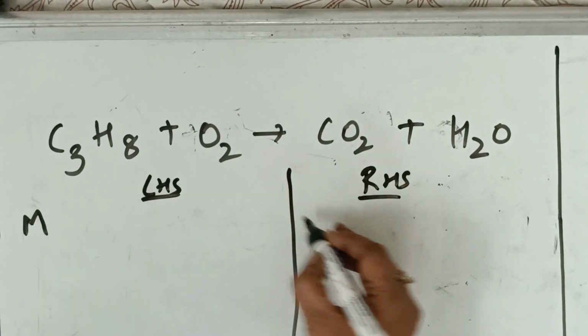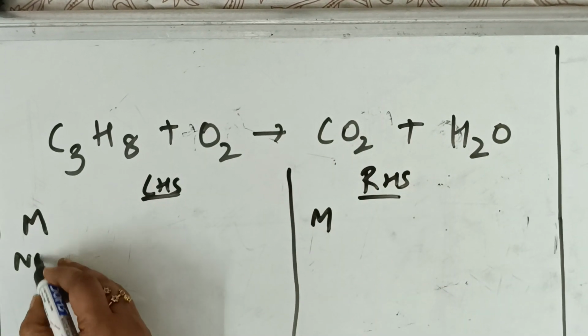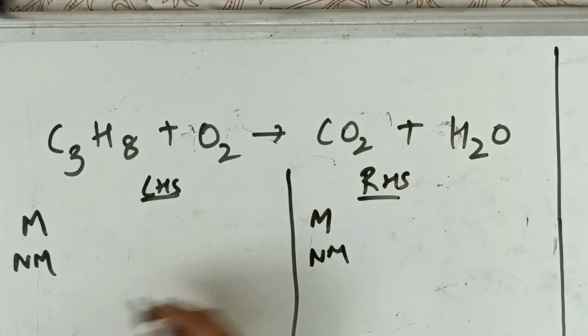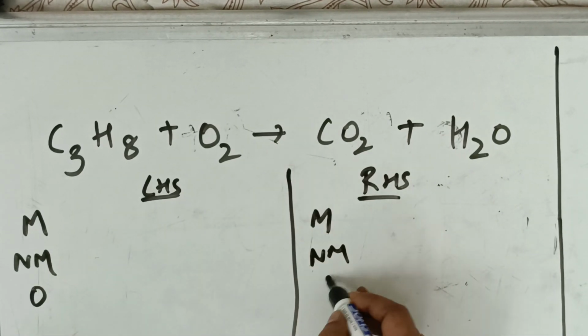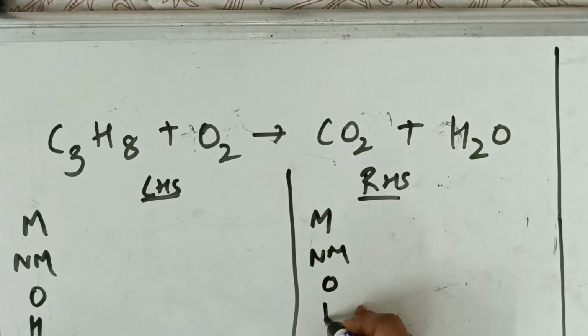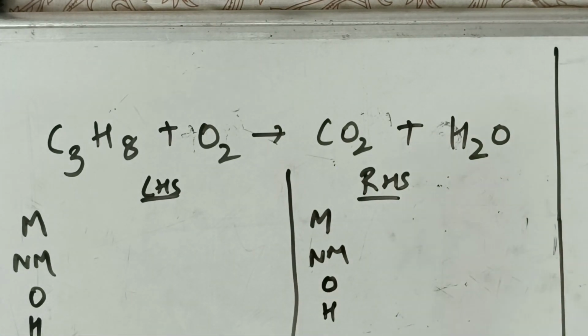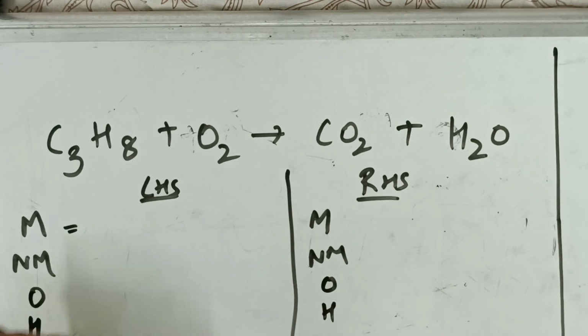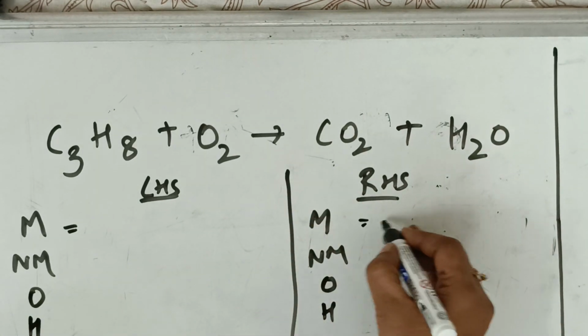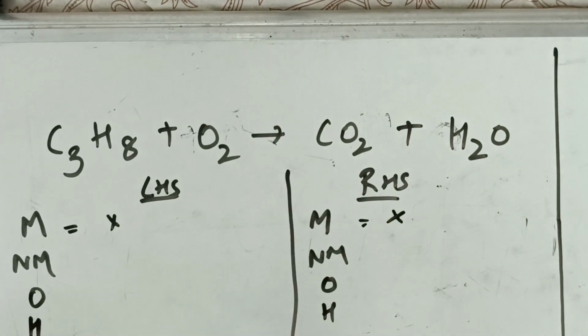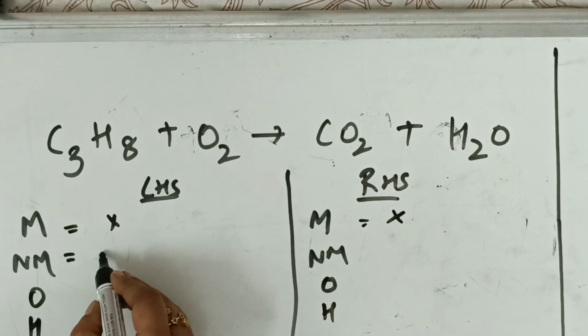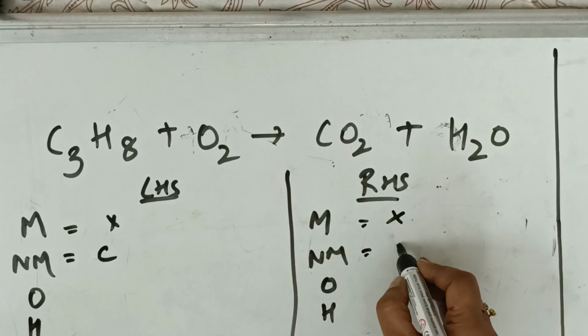Write the metal, write the metal, write the non-metal, write the non-metal, write the oxygen atom, oxygen, write the hydrogen, write the hydrogen. Simple as that. Over. Now, how many metal atoms are here on this side? Any metals? No, there are no metals. Any non-metals? Yes, there is a non-metal, that is carbon. Here also there is a non-metal, carbon.